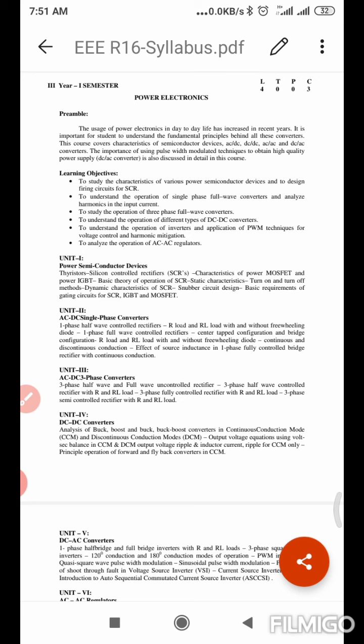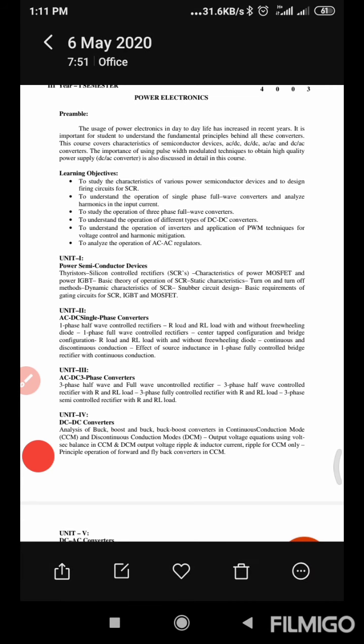Next, coming to unit 4, we are going to study about DC to DC converters. DC to DC, why? It is already a DC, and then again we are converting to a DC, which means we are just boosting up or decreasing the magnitude of the DC quantities.